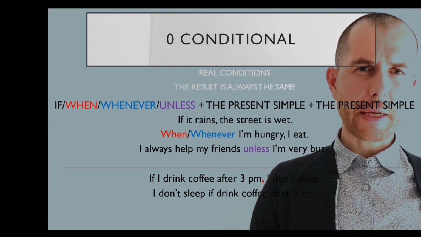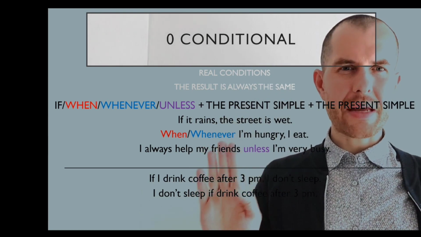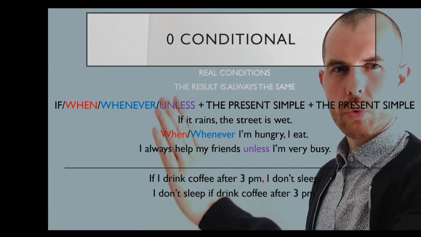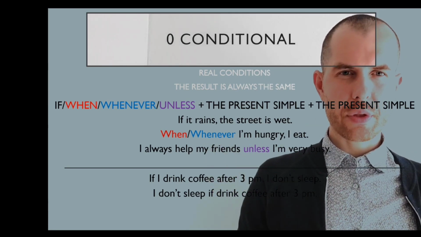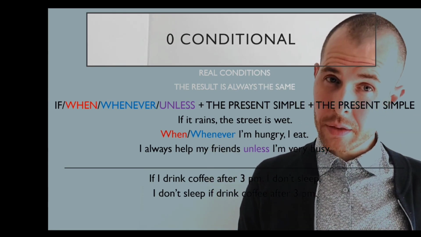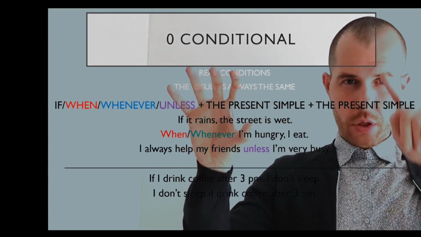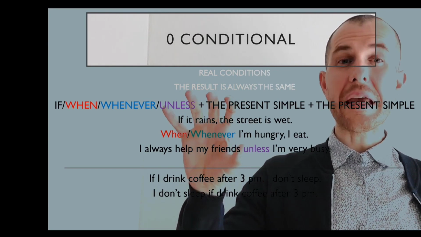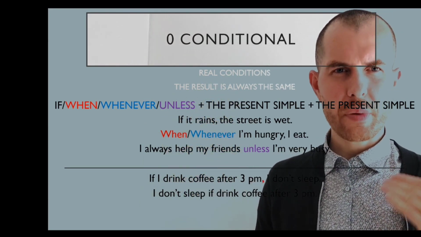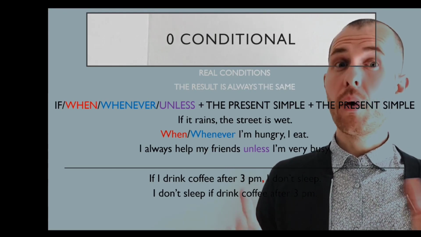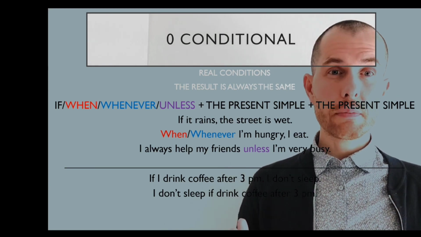There's one more important thing. The order of sentences. In terms of meaning, it doesn't matter. You can say, when it rains, the street is wet, or the street is wet when it rains. The only difference is in writing, because if you start with the if clause, you always have to put a comma in the middle of the sentence. If I drink coffee after 3 p.m., I don't sleep. Or I don't sleep if I drink coffee after 3 p.m.